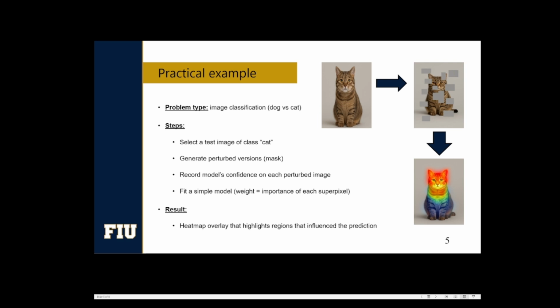We then overlay a heat map where bright or red areas show that the model paid attention to this specific area in the image. And then you can immediately see which parts drove the cat label prediction.